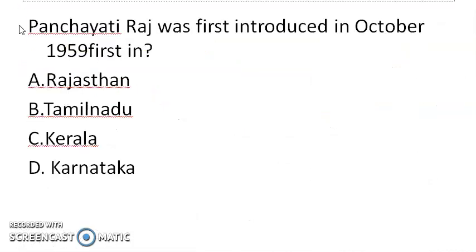Now let's come to the next question. The next question is, Panchayati Raj was first introduced in October 1959 in which state? Options are Rajasthan, Tamil Nadu, Kerala and Karnataka. The correct answer to this question is Rajasthan.